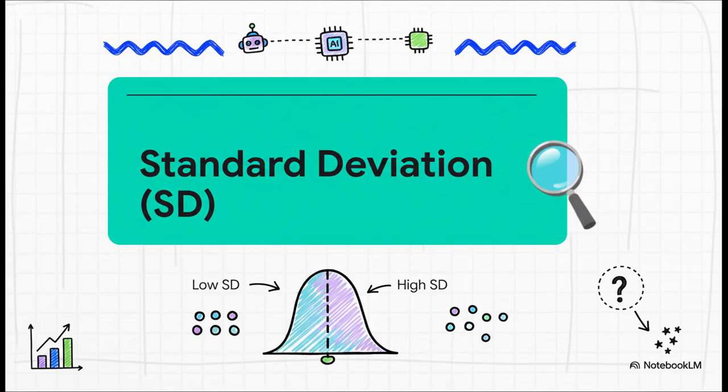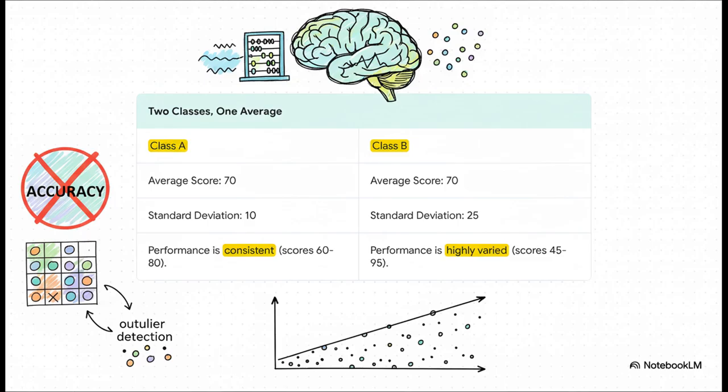If you have a low standard deviation, it means all the data points are huddled up close to the average. It's super consistent. But a high standard deviation, that means your data is all over the place, way more unpredictable. Now this is where it gets really interesting. Look at this. Both classes, A and B, have the exact same average score, 70. If you only looked at the average, you'd think they're identical.